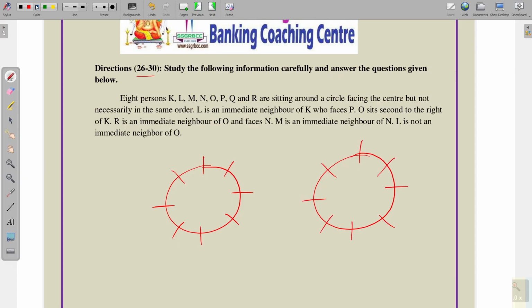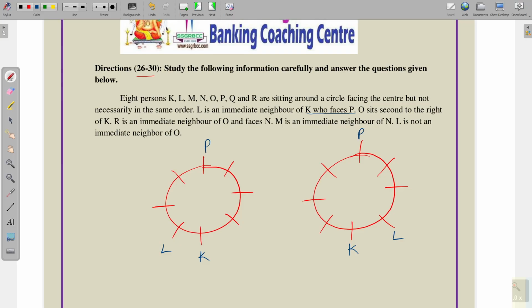All are facing center. L is an immediate neighbor of K, who faces P. So, in possibility 1, I am taking immediate left of L and immediate right I am taking L, and K faces P.